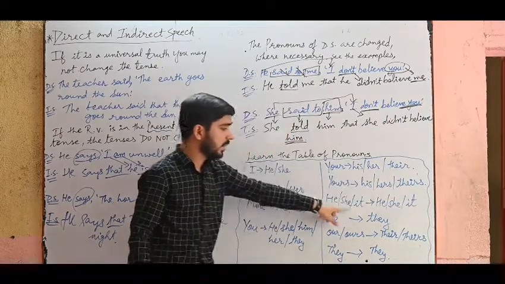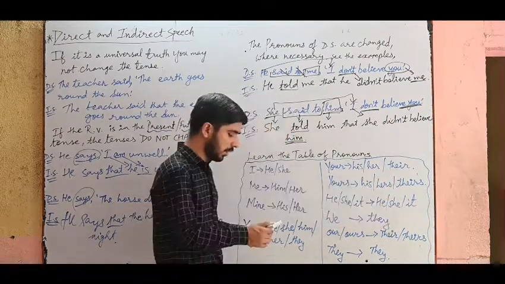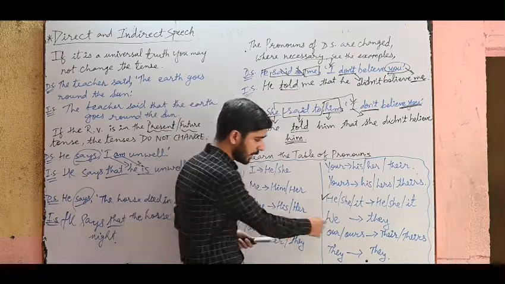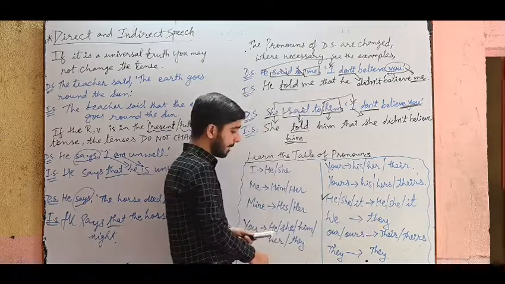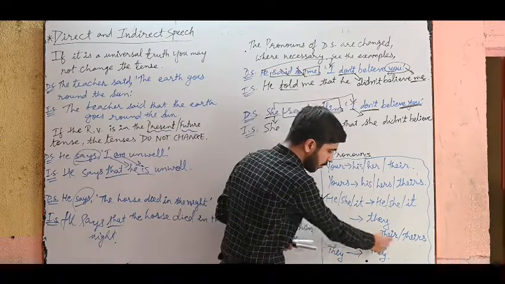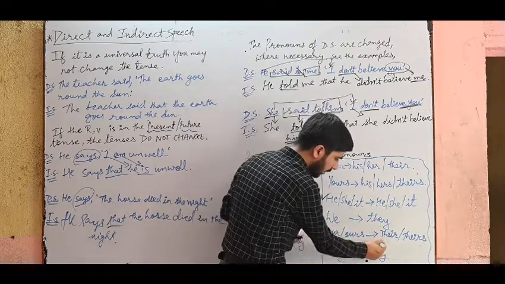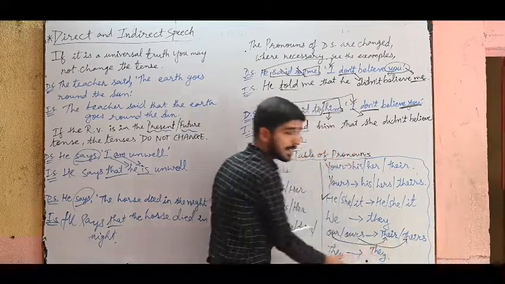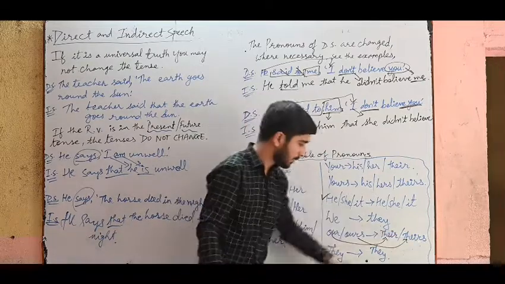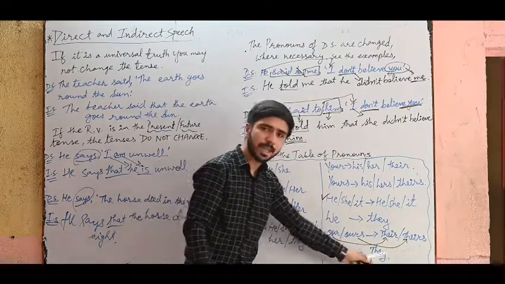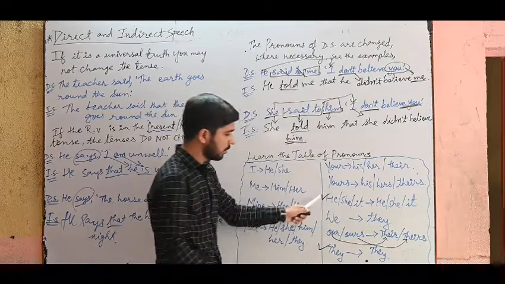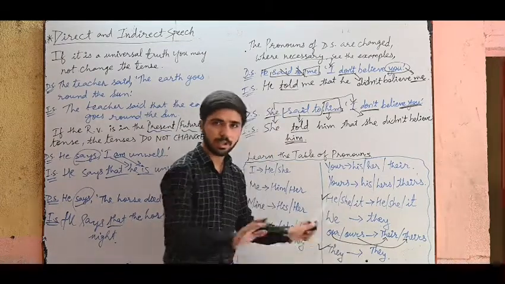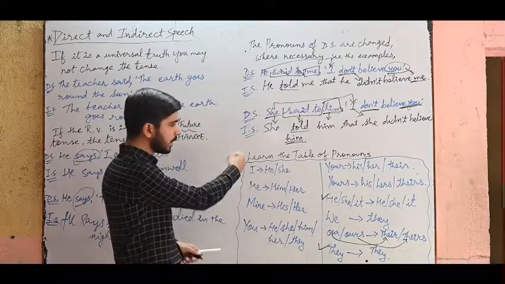Next, he, she, it will be he, she, it, same. So this will not change. See, he, she, it will not change. Then we changes to they. Next, our changes to their. See, our changes to their, and ours changes to theirs. Then they will be they as it is. Again, here also no change. So here and here no change. He, she, it, and they as it is. No change over here. So this is the table of pronouns.